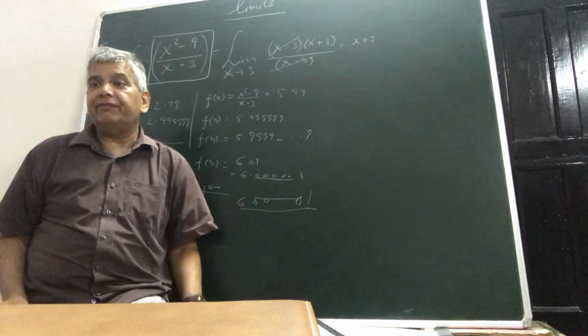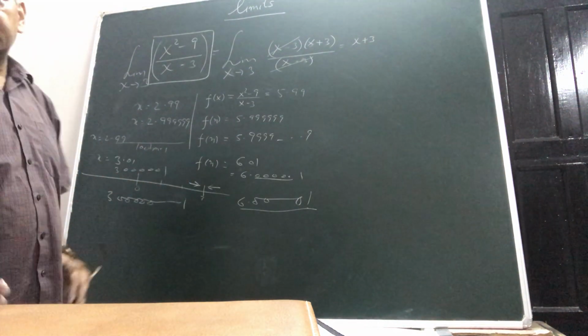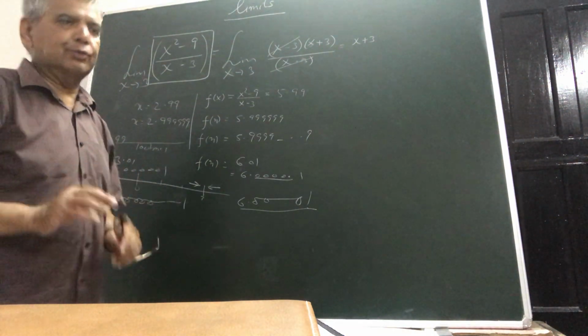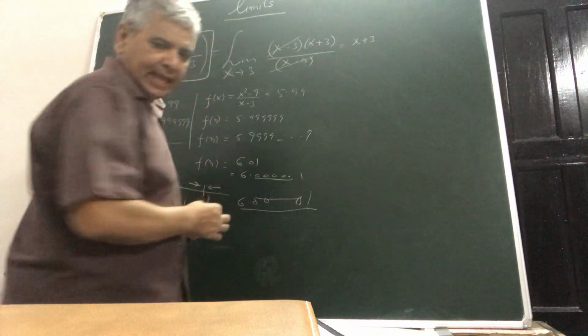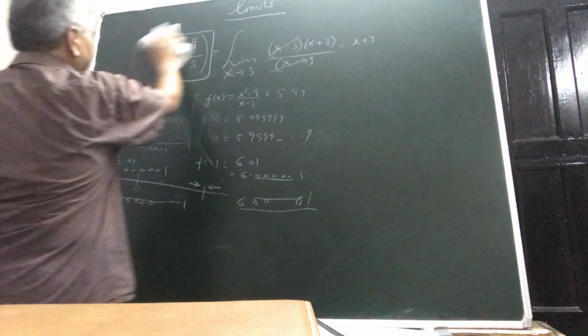For example, one example here I am taking where the functional value will not converge towards anything, and that example would be the function, okay, let me write it.